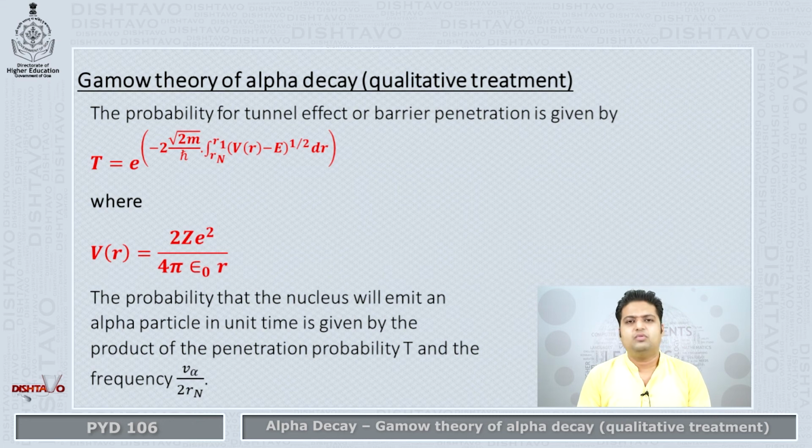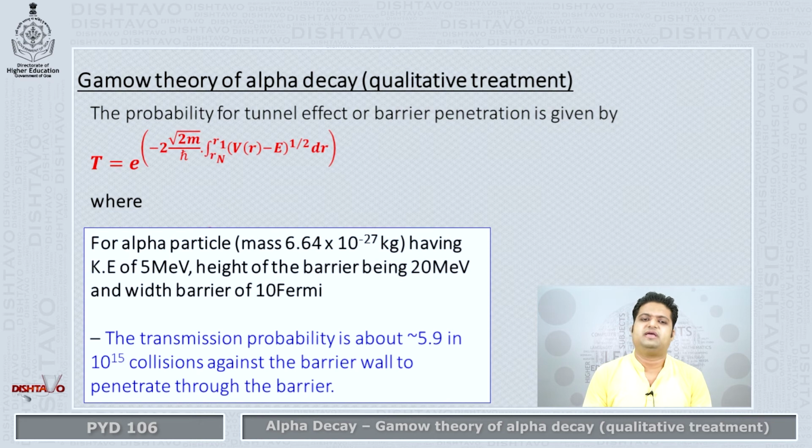Now to understand this a bit more, let me give you some small numbers here. If I give you an alpha particle whose mass will be 6.64 into 10 raised to negative 27 kilograms, in fact two more digits are there, but let's constrain it to two decimals, and having say kinetic energy 5 mega electron volt, height of the barrier 20 mega electron volt, and the barrier width of 10 Fermi. Some numbers which actually exist for any nucleus.